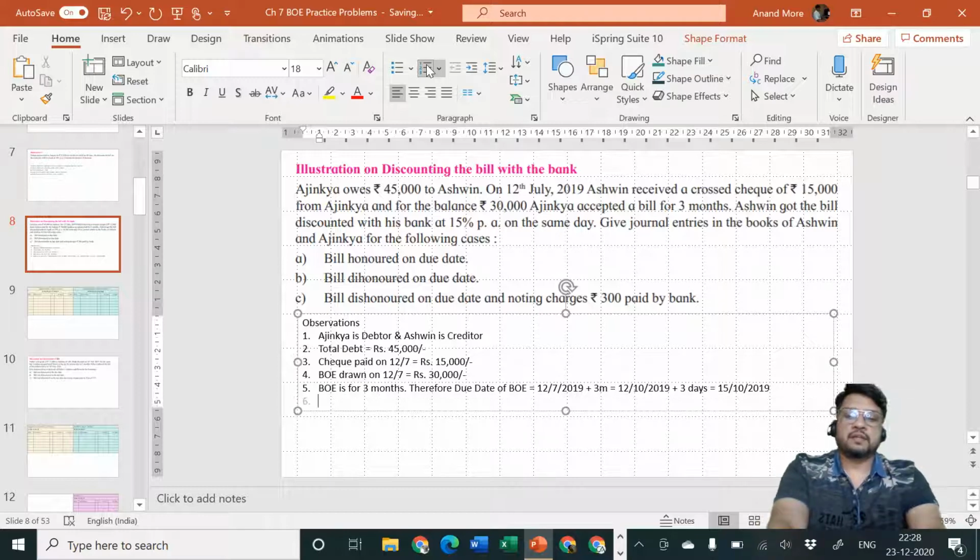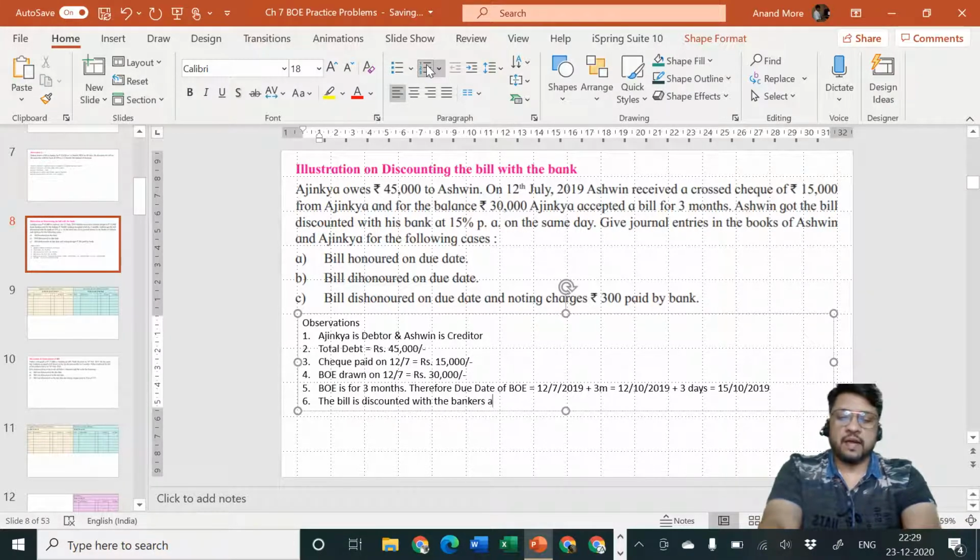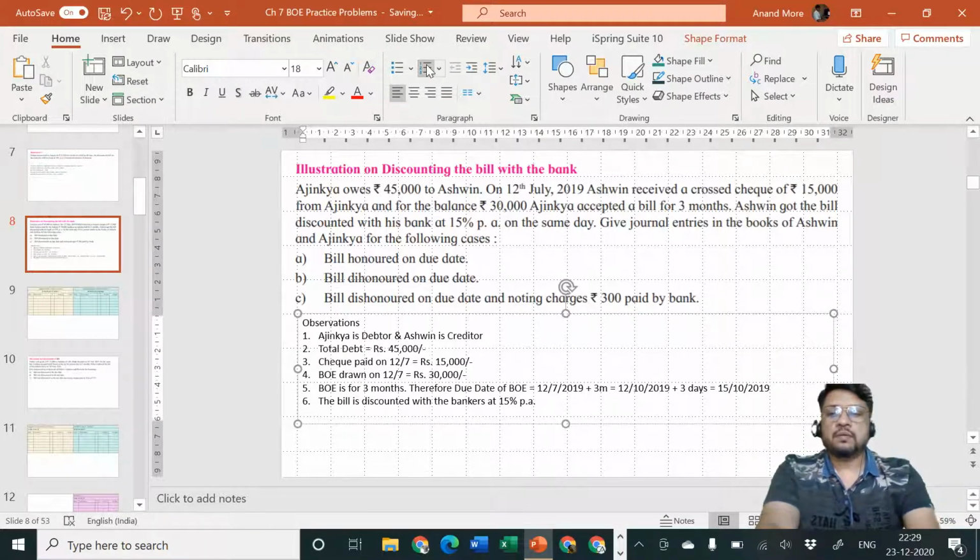Okay. Next, the bill is discounted with the banker at 15% per annum. Now let me align it.